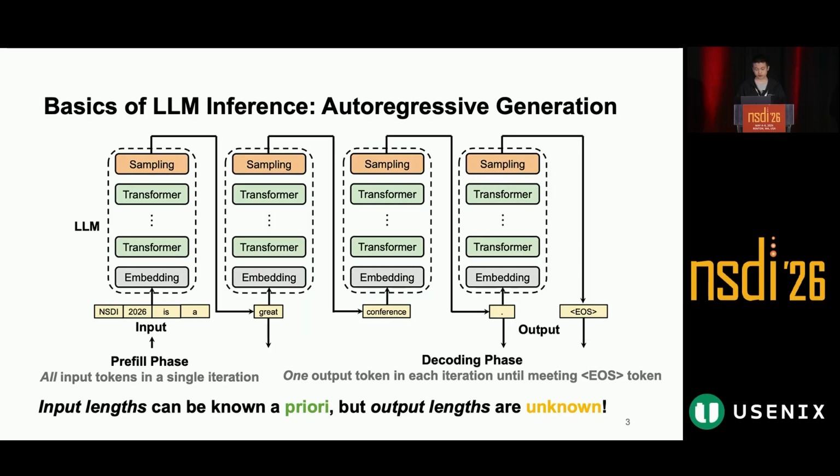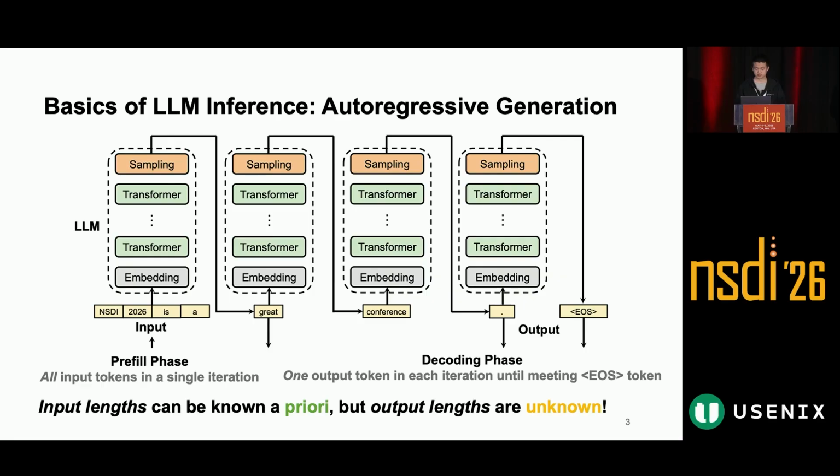The LLM inference follows an autoregressive pattern. When a request arises, the large language model serving system treats it as a job and performs inference in 2 phases. The first phase is the prefill phase. In this phase, all input tokens are processed in a single iteration, and the model prepares the internal state for generation. The second phase is the decoding phase.